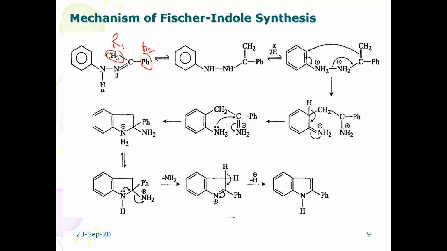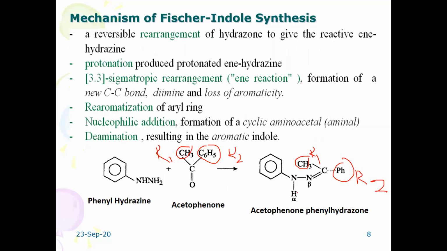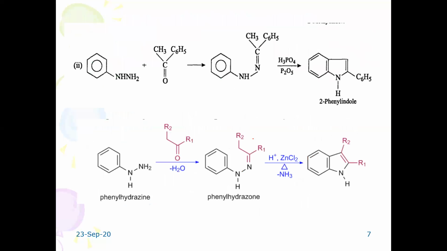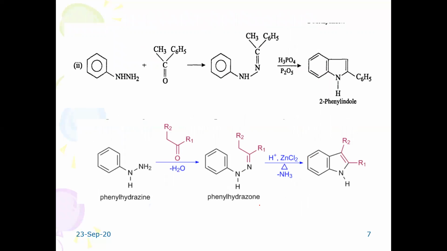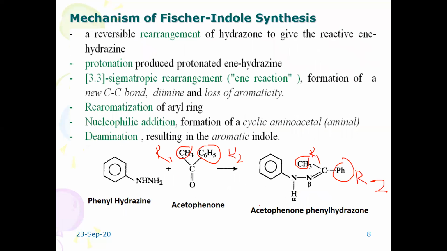Usually this question is very, very important. They will ask it for 5 marks: discuss the Fischer-Indole synthesis. When it is asked for 5 marks, you have to write the entire mechanism. If it is for 2 marks, you can simply write any one out of the 3 given reactions. You can use it for any one. So this is about Fischer-Indole synthesis.